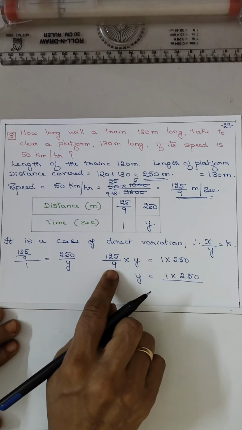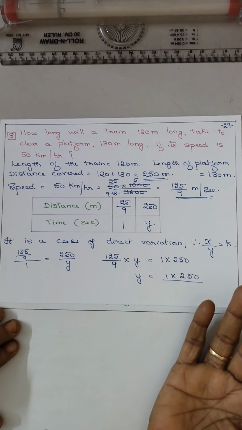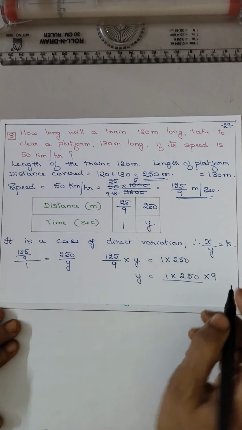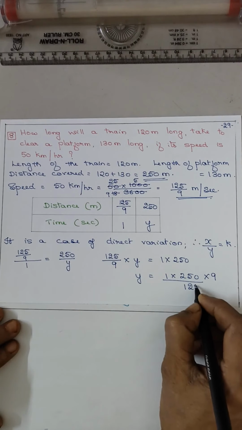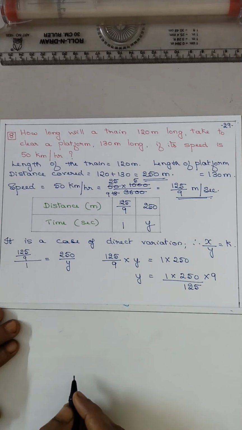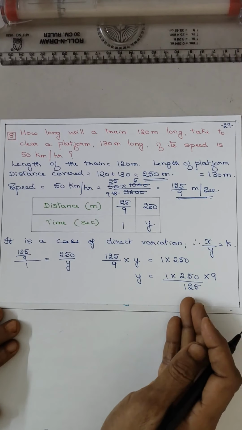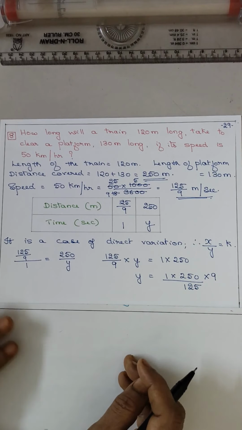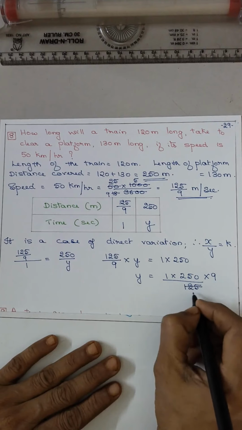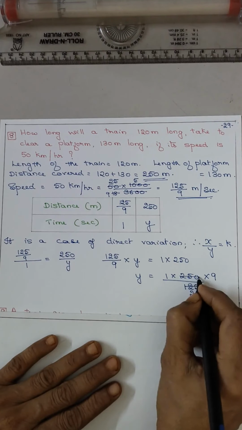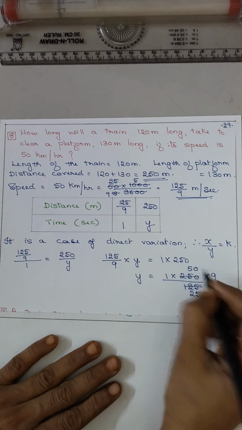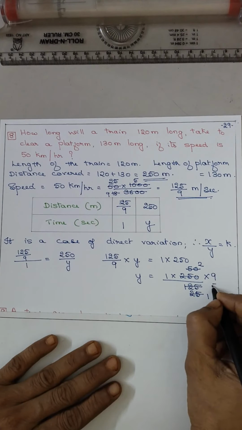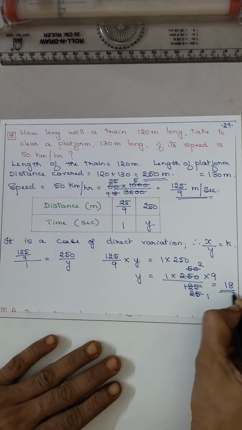So 125/9, when you take it to the right hand side, 9 will go to the numerator, 125 will be in the denominator. Directly 125 ones are 125, twos are 250. Otherwise 5 25s are 125, 5 5s are 25, 25 ones are 25, 9 twos are 18.